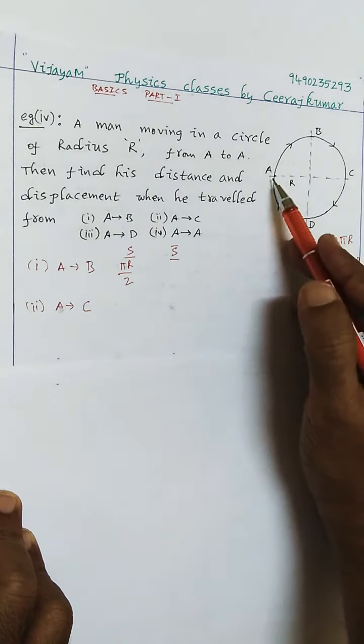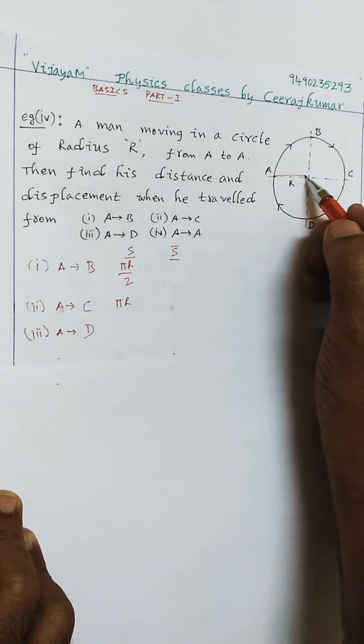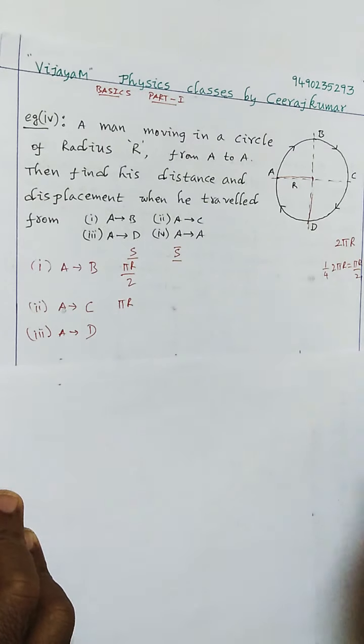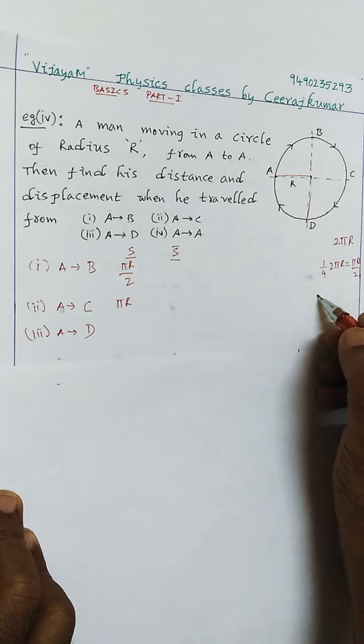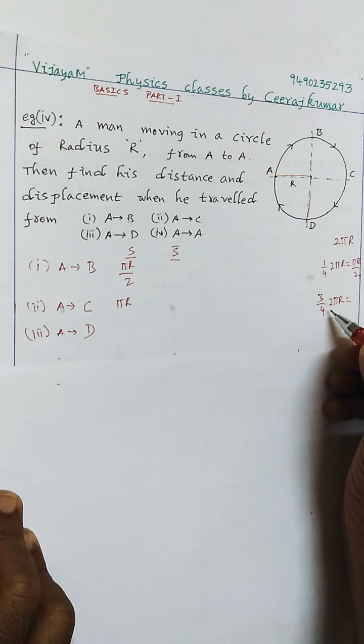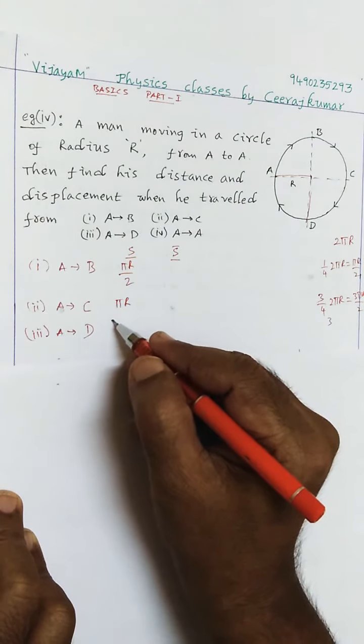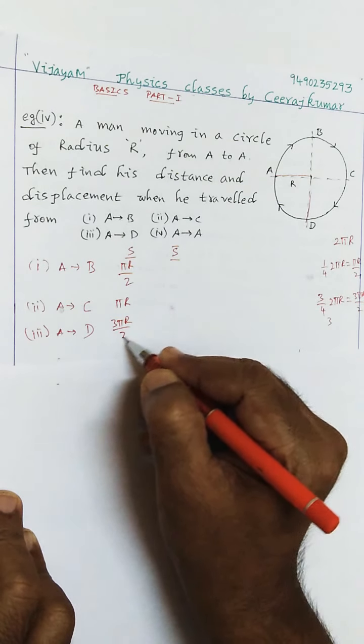And in the third case, observe carefully. In the third case, what did he do? He traveled from A to D. So when he traveled from A to D, see how much part he covered here. He has covered 3/4 part. Because this one is 1/4 part, the remaining part is how much? 3/4 part. So therefore here 3/4 of 2 pi r is nothing but 3 pi r by 2. So therefore here 3 pi r by 2.